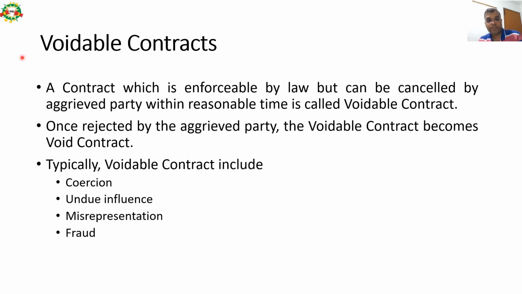Next is voidable contracts. A contract which is enforceable by law. Void contracts were not enforceable by law, but here the contract is enforceable by law but can be cancelled by the aggrieved party within a reasonable time. That is called a voidable contract. Once rejected by the aggrieved party, the voidable contract becomes a void contract. Let us understand with the help of an example also. So typically voidable contracts include coercion, undue influence, misrepresentation, and fraud. I discussed this in previous slides also.